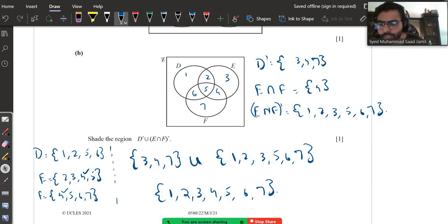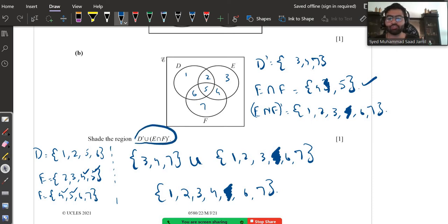Acha, I just made a mistake. I just realized that 5 was also an intersection. So 4, 5. Alright. So E intersection F complement, we will remove 5 because 5 is part of E intersection F and we want E intersection F complement. So we will remove 5 from here as well. So the answer to this question is 1, 2, 3, 4, 6, 7. So we will shade all these numbers excluding 5, and hence you are done with the question as well.